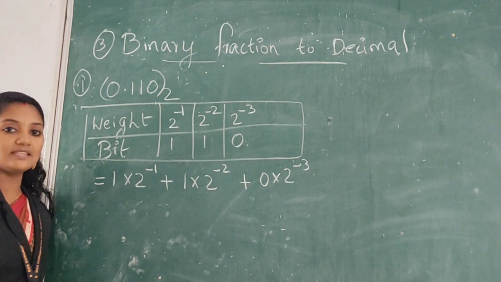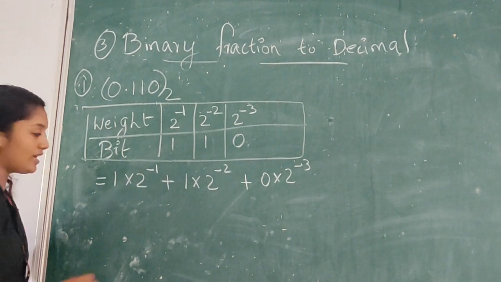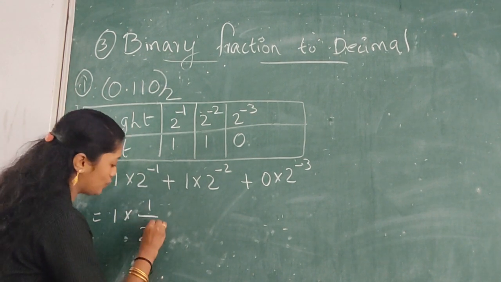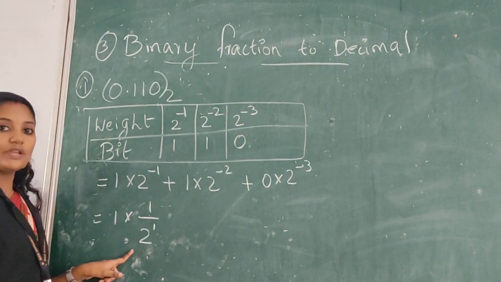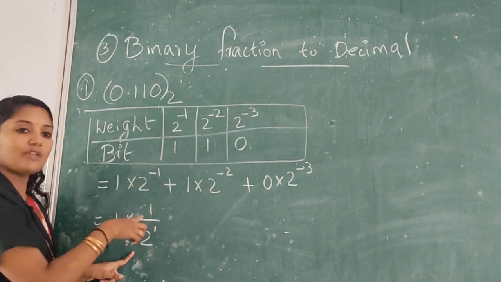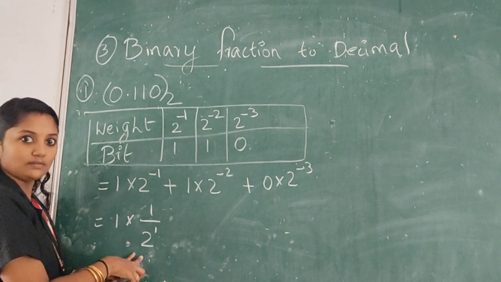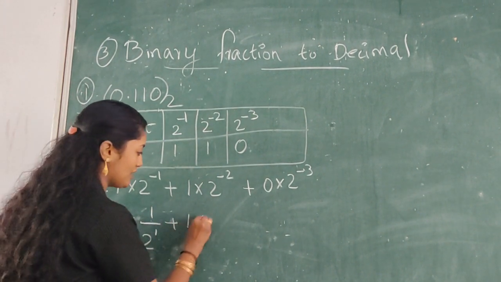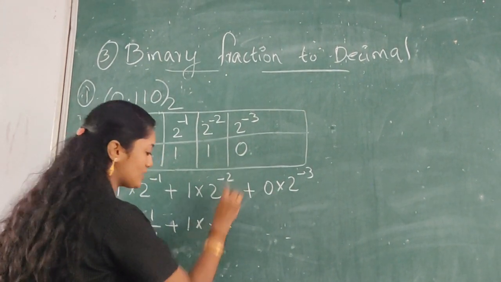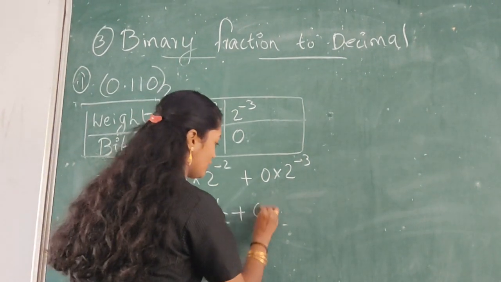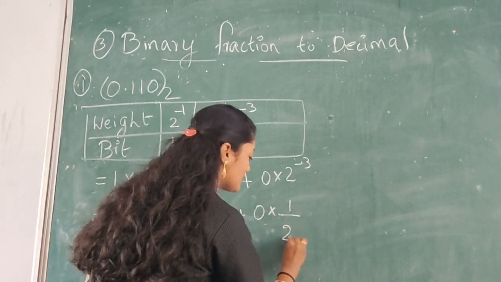You have to write it in a fractional format. To ignore the negative power, write it in fractional form: 1 into 1 by 2 raised to 1, plus 1 into 1 by 2 raised to 2, plus 0 into 1 by 2 raised to 3.